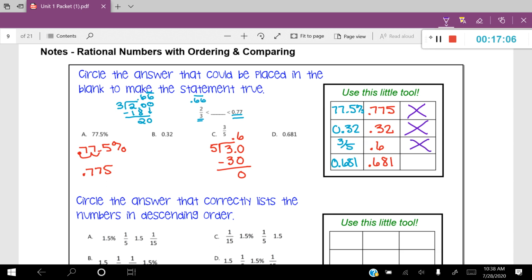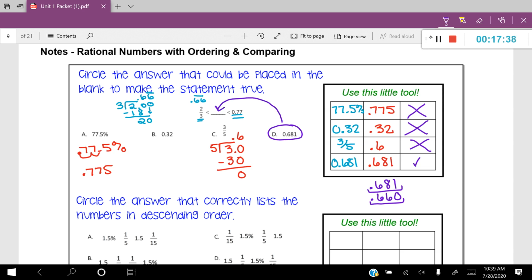Now, the last one, 0.681. Now, think about it. If I'm going to use that number here, I'll even show you the place value. So here's that number, and then here's the number that it needs to be greater than. And I'm going to go ahead and add a place value number. You can see that that top one is, in fact, larger than that second one. So that's going to be our answer choice. So our answer choice will be option D. It's the only number that's going to fit into that blank.